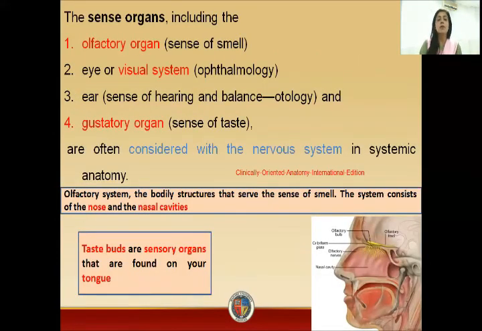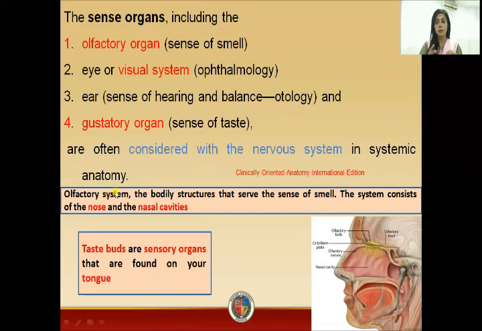So the sense organs included in the system are the olfactory organ, that is the sense of smell. Then the visual system, that is studied in ophthalmology. Then the ear, that is the sense of hearing and balance, that is otology. Then we have the gustatory organ, that is the sense of taste, and that includes the nose and the nostrils. Then definitely all these systems are connected with your brain.